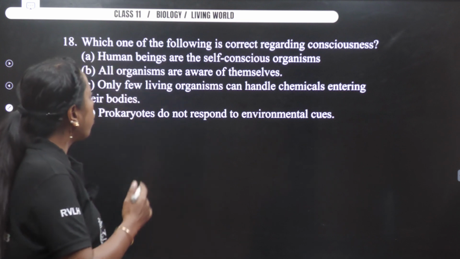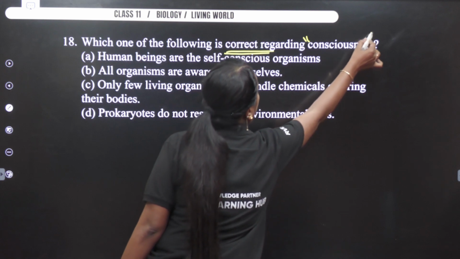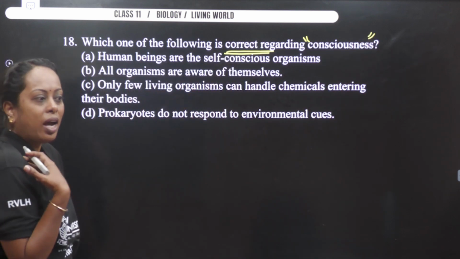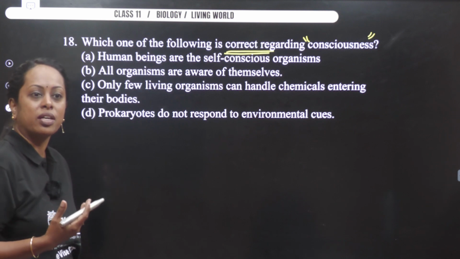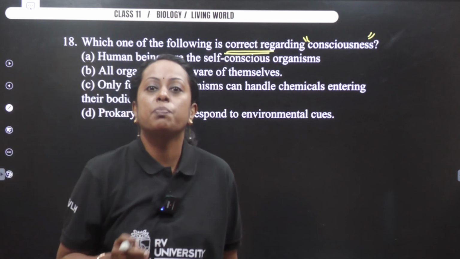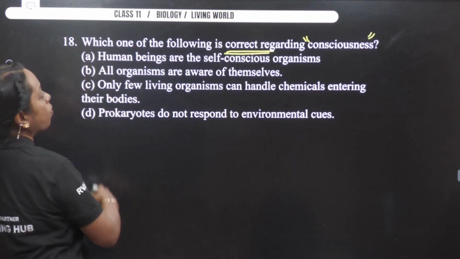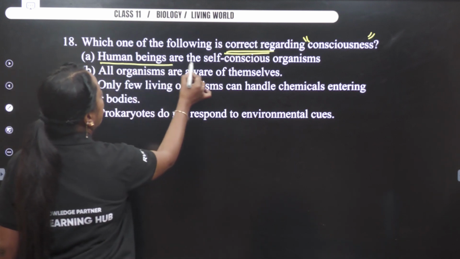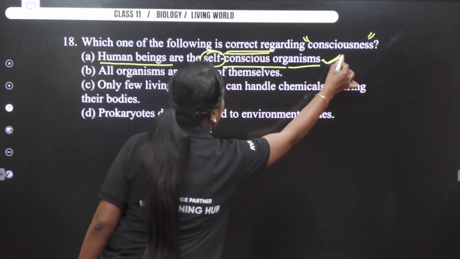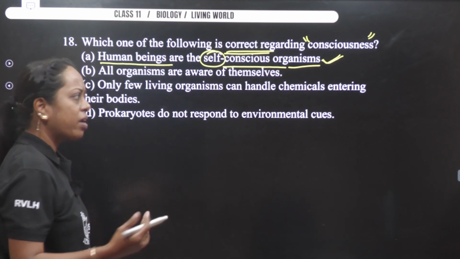Which of the following, see the question? It says correct regarding what? Consciousness. Oh, I'm conscious. Now let me see. And I'm a human. So I'm a human means what did I say with respect to consciousness? Among these species, living organism, human being is the only species who is said to be self-conscious. So the option number 1 itself says humans are being self-conscious organism. Yes, it's very, very true. All organisms are aware of themselves. Yes, all organisms are aware of themselves.